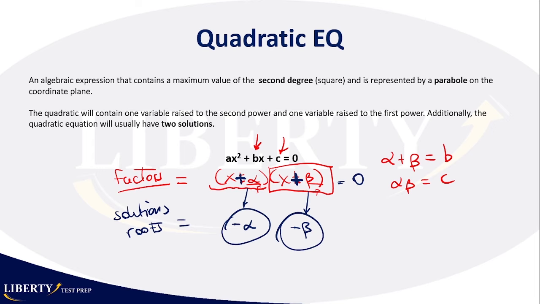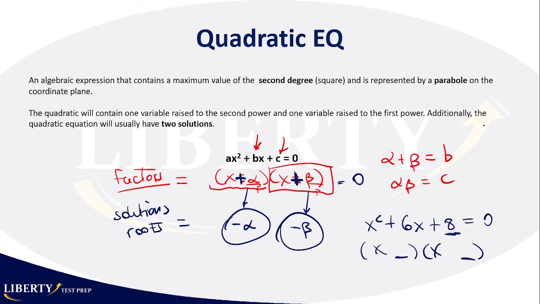That's what there is. Okay, so let me give you an example. If you have, for example, x squared plus 6x plus 8 is equal to 0. What do you get as factors? Let's see. You get something like x here, x here. Now, two numbers that when you add them, you get 6. And when you multiply, you get 8.